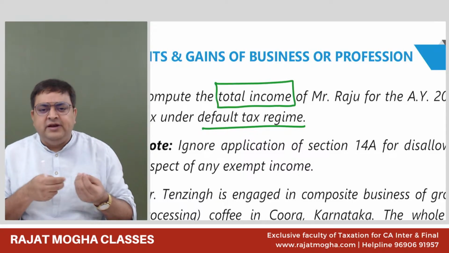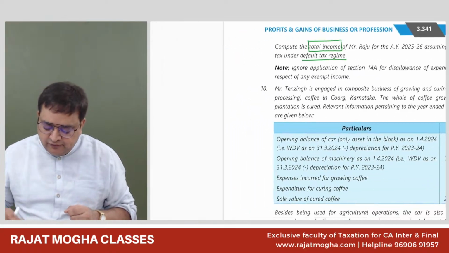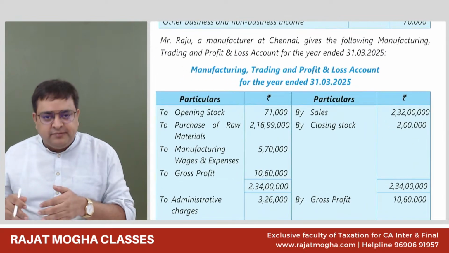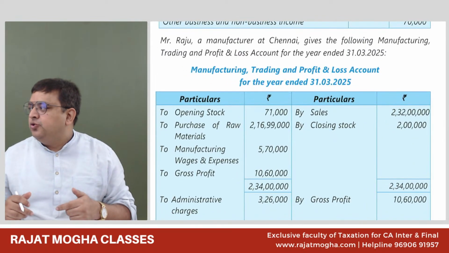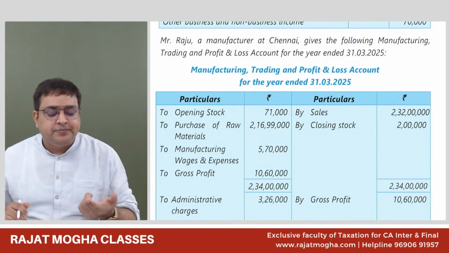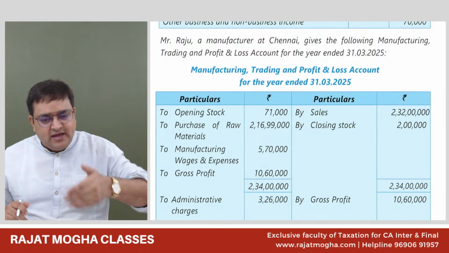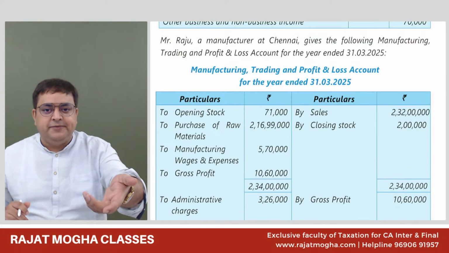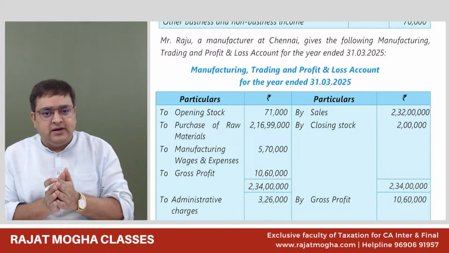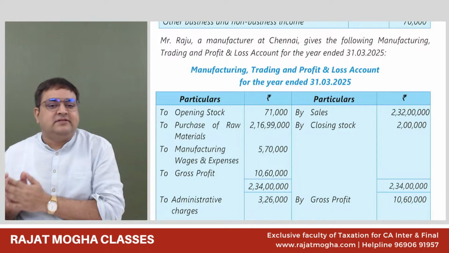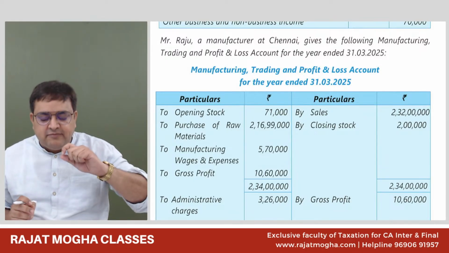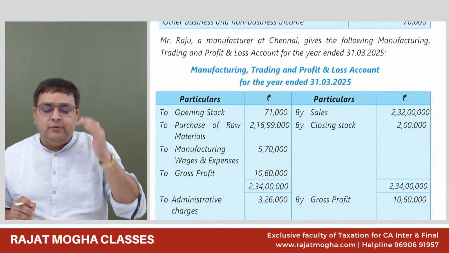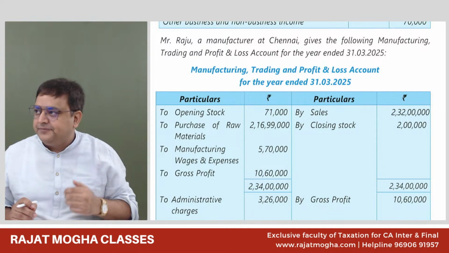Total income means mostly it would be PGBP, but if there is any other income, we have to calculate that also. So we are very much clear. Guys, for your examination purpose regarding this question, do we need to compute the tax liability also? No, sir. They are asking only the total income, so don't waste your time giving other information if it is not required. If they had asked us to calculate the tax liability as well, and somebody does not calculate it, the marks would be deducted. So you should be very clear what the examiner is actually asking from us.